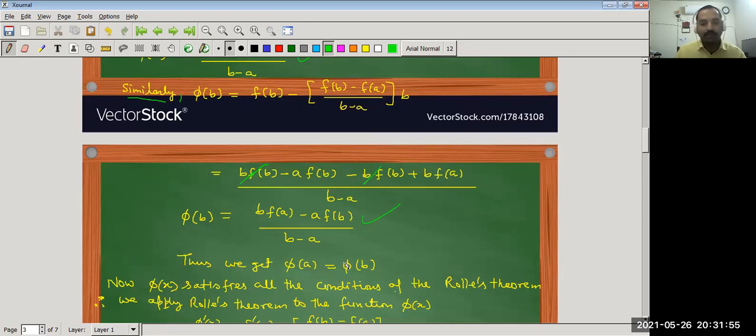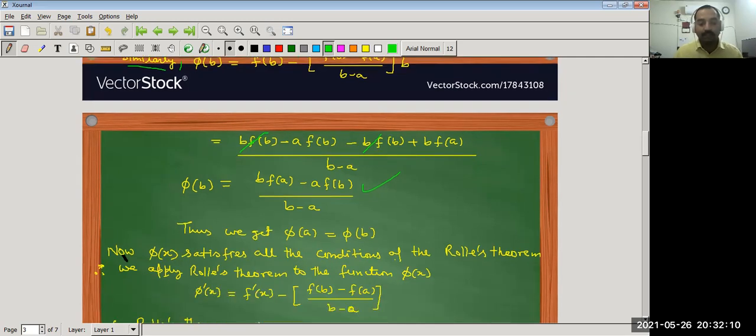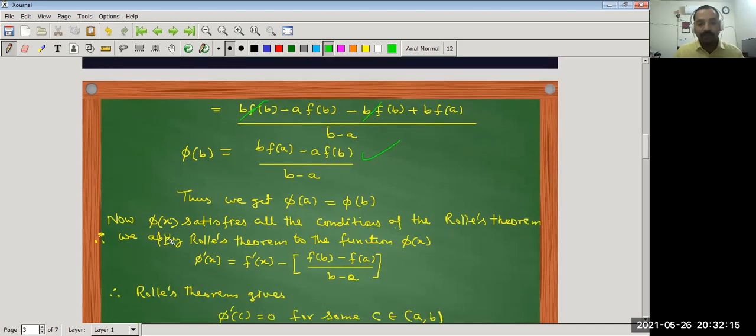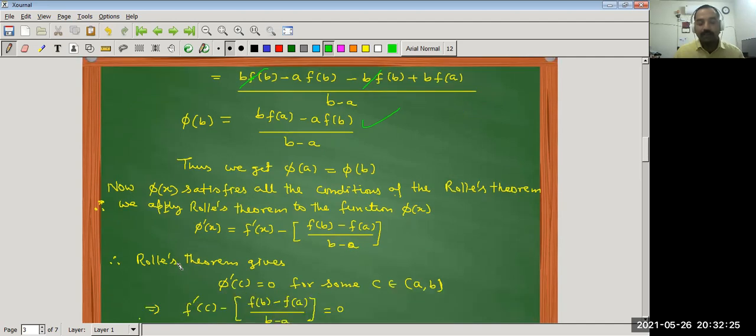Now phi is continuous in closed interval, phi is differentiable in open interval (a,b), and phi also satisfies the third condition of Rolle's theorem, that is, at the end points the values of phi are equal, phi(a) equal to phi(b). Now phi x satisfies all the conditions of Rolle's theorem. Therefore, we apply Rolle's theorem to the function phi of x. So what is Rolle's theorem? That there exists at least one point c in open interval (a,b) such that phi dash c equal to 0.